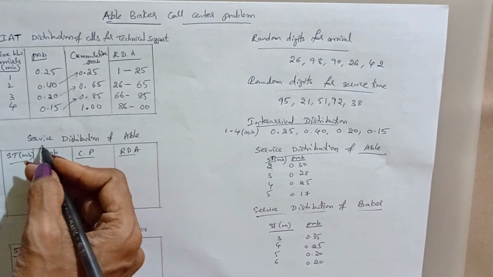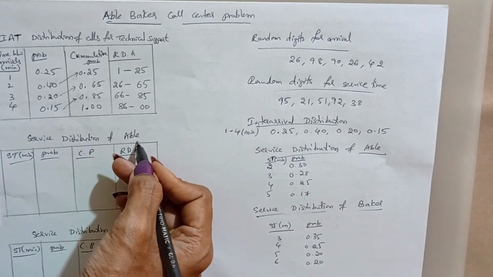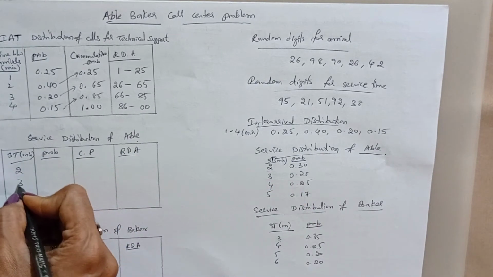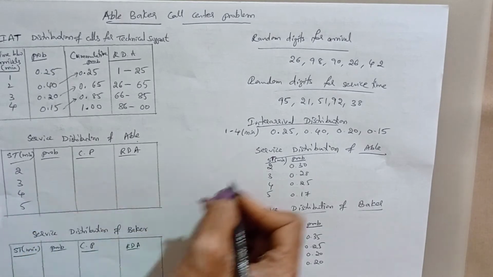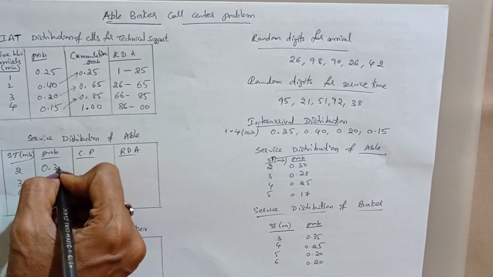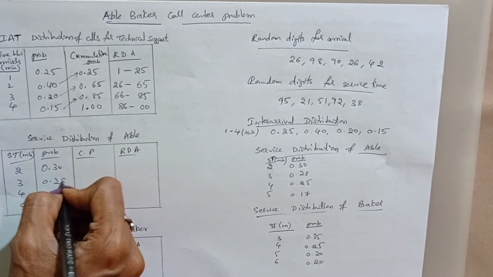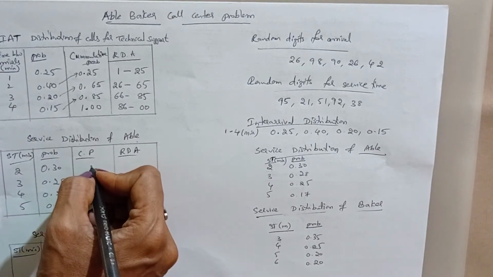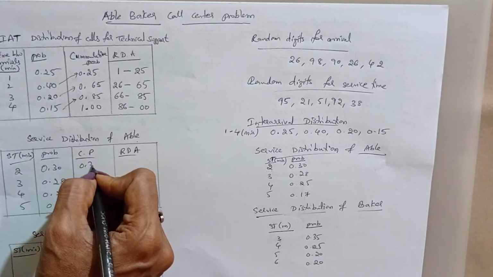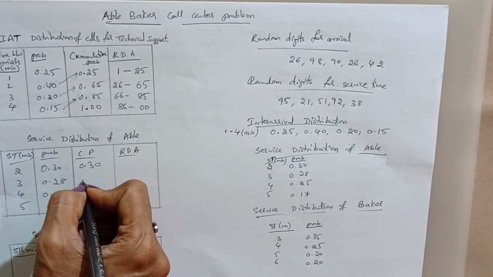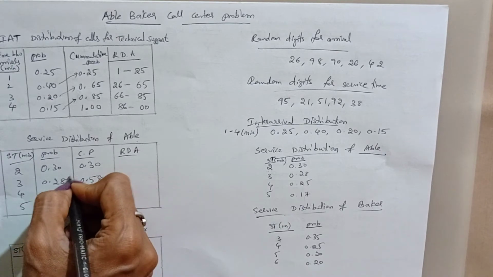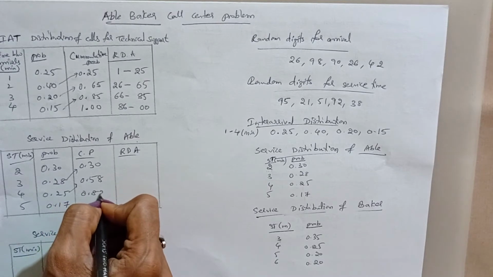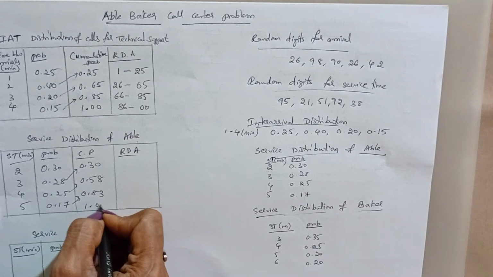Now the table is the simulation service distribution of Abel: 2, 3, 4, 5, and the given probabilities are 0.30, 0.28, 0.25, 0.17. Now the cumulative probability is 0.30, 0.58, 0.83, and finally 1.